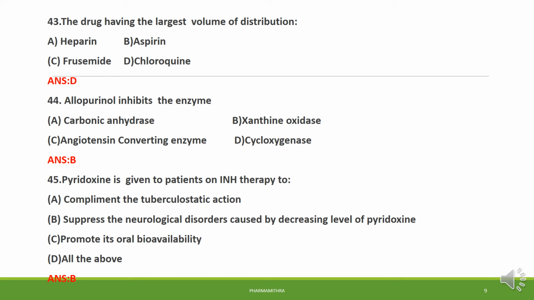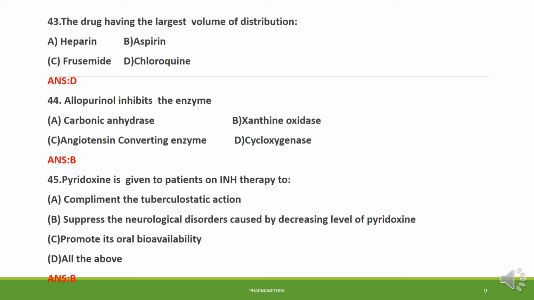Question number 45. Pyridoxine is given to the patient on INH therapy. Pyridoxine is given to patients on INH therapy to suppress the neurological disorder caused by decreasing levels of pyridoxine. You know that peripheral neuritis and neurological manifestations are dose-dependent toxic effects. So these are due to interference with the utilization of pyridoxine.